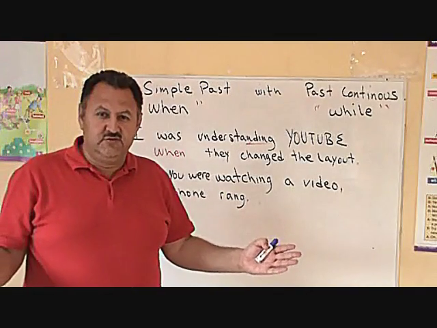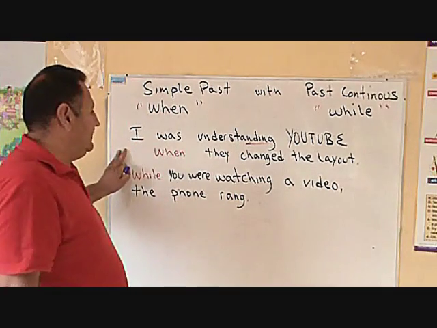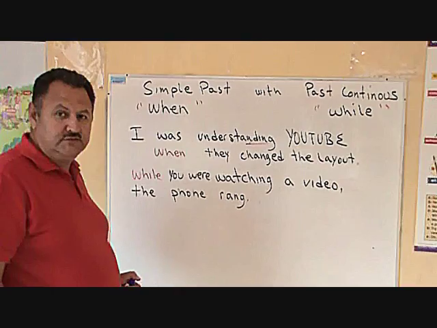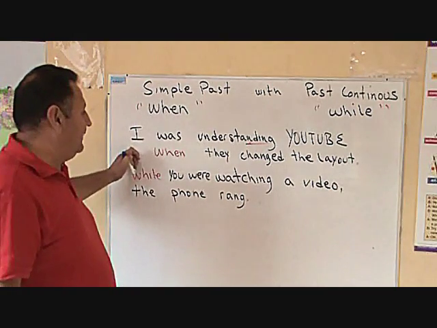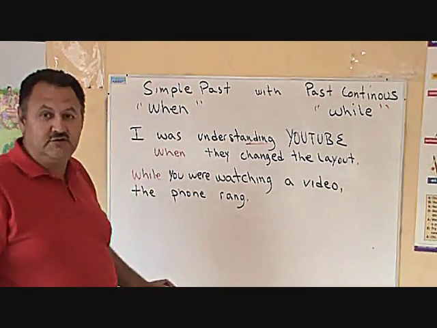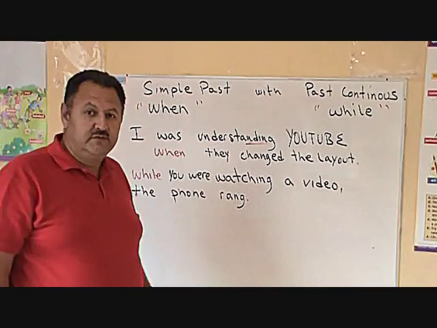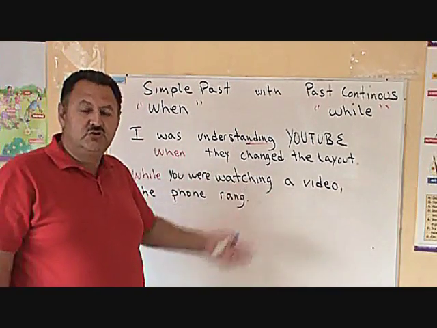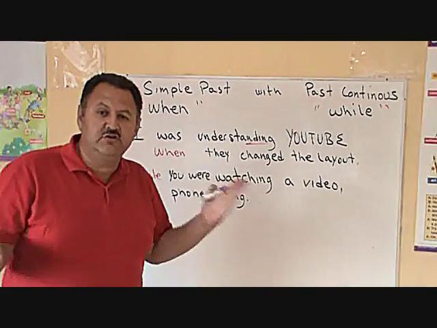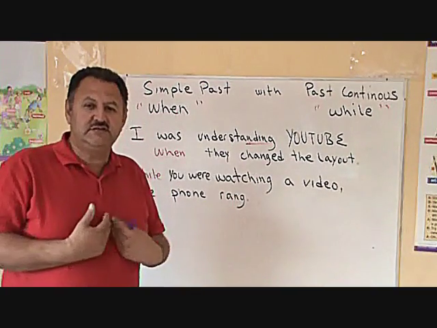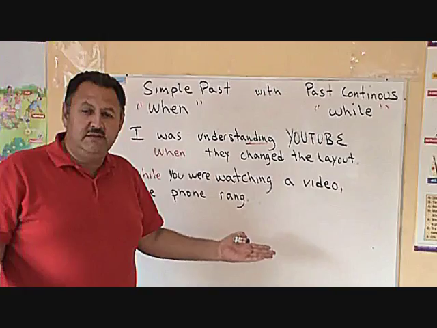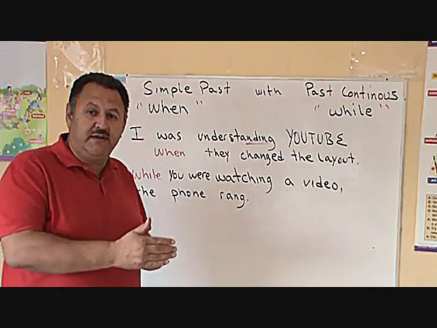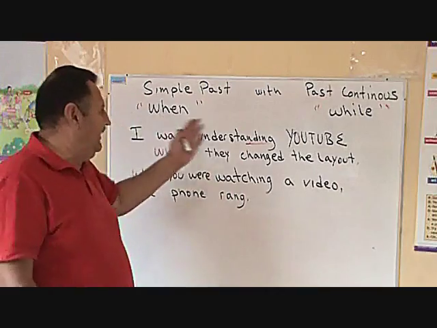Let's look at these two examples. I was understanding YouTube when they changed the layout. Here we have one action. I was understanding YouTube when they changed the layout. So what did they do? They interrupted my understanding of YouTube. Me interrumpieron. Okay, so when an action is interrupted by another action, we can use when or while.